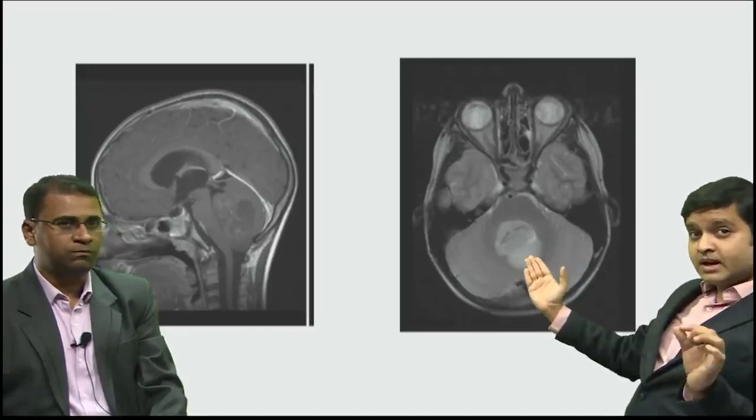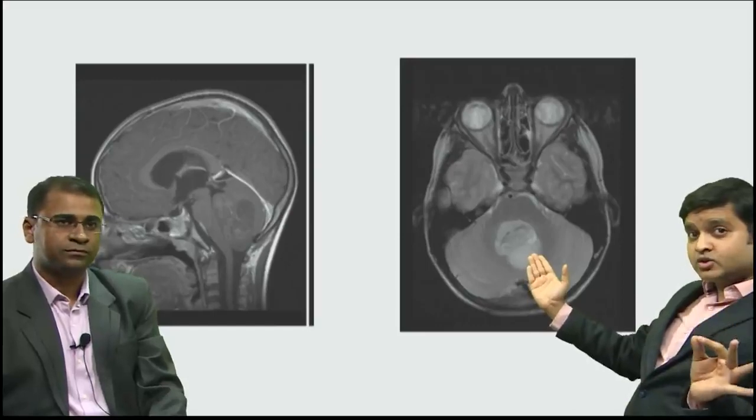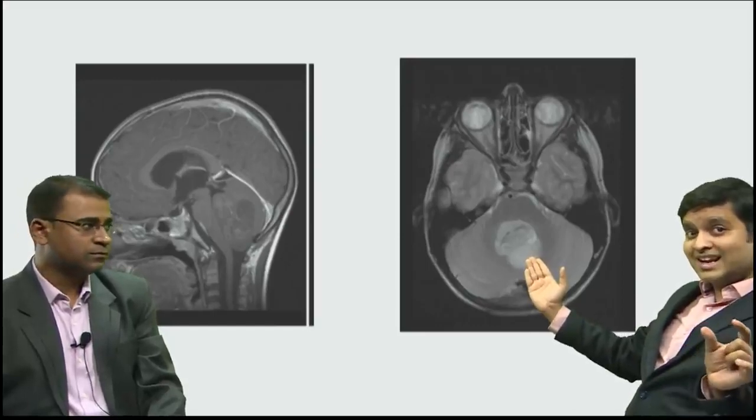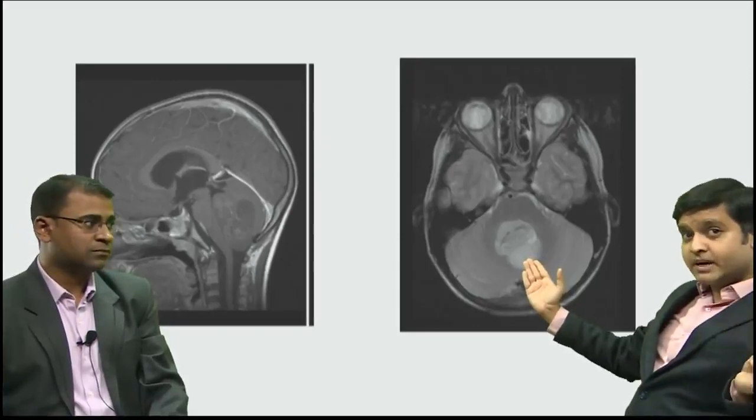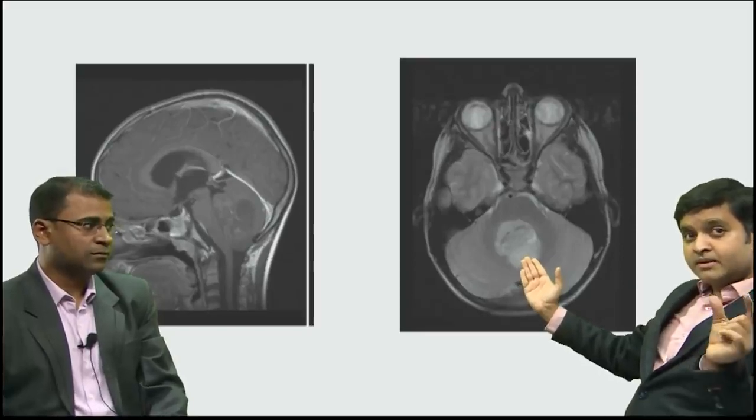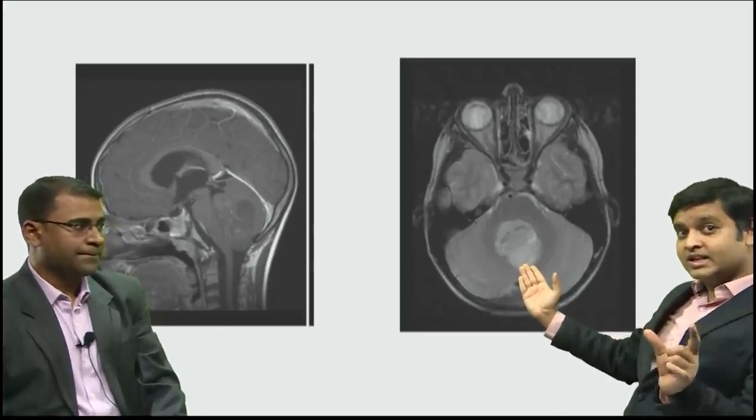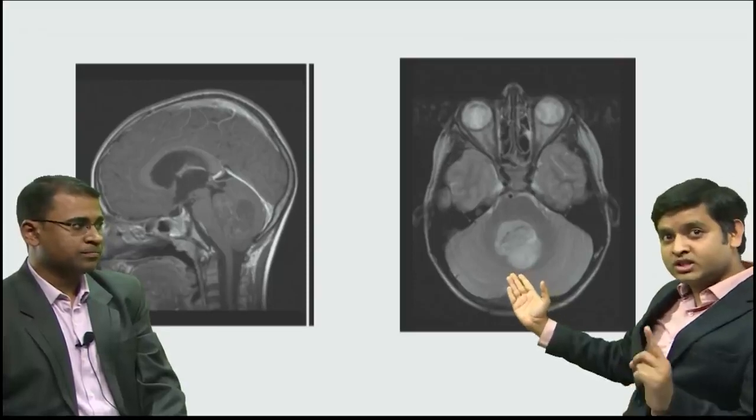Now please remember, here there is a small catch. If they ask you the most common tumor in children less than 3 years, less than 4 years, then it will be an embryonal cell tumor, which is a medulloblastoma. But if they ask about overall childhood, then it is not medulloblastoma, then it is pilocytic astrocytoma.